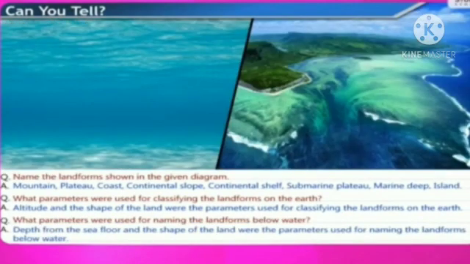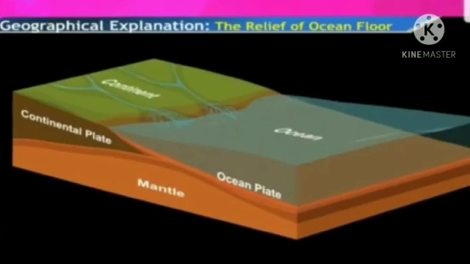Question number 3. What parameters were used for naming the landforms below water? Answer: depth from the sea level and the shape of the land were the parameters used for naming the landforms below water.